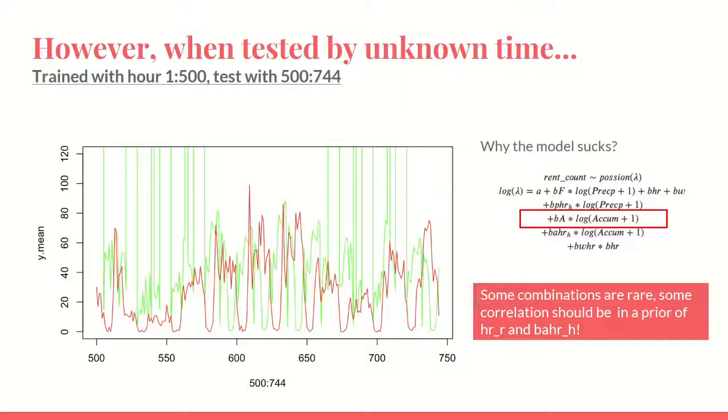However, when we test on unseen time, where we train with hours 1 to 500 and test with 500 to 744, we can see the prediction is not really good. Looking closer at the graph, there are some extreme values between hours, especially when there's rain. We think that is because the rain effect does not happen on every hour in our training data.